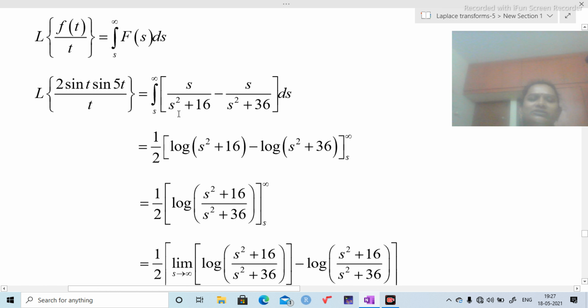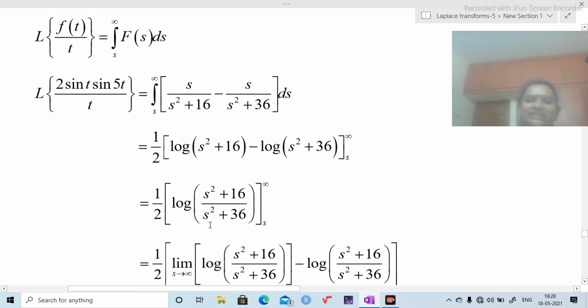Here also, to complete the integration process, I need 1 by 2. That's why I am putting 1 by 2 here, 2 here and here. Then I am going to get the differentiation of denominator on the numerator. That's why log of s square plus 16 minus log of s square plus 36. The limits are s to infinity. So this expression can be written as log of s square plus 16 by s square plus 36.